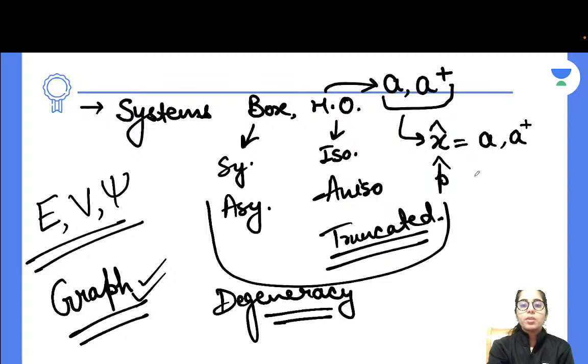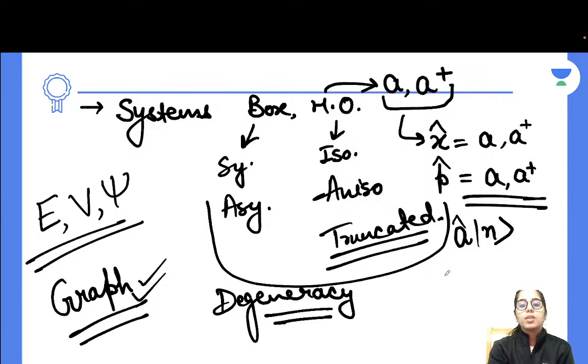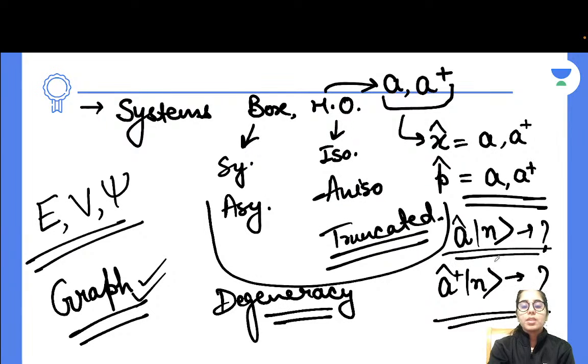Next is how to write the momentum expression in terms of A and A dagger. That should be clear to you. Whenever you operate the A operator on some nth state, how it gives you the answer. When you operate the raising operator on some nth state, how it gives you the answer. That's what you have to consider.